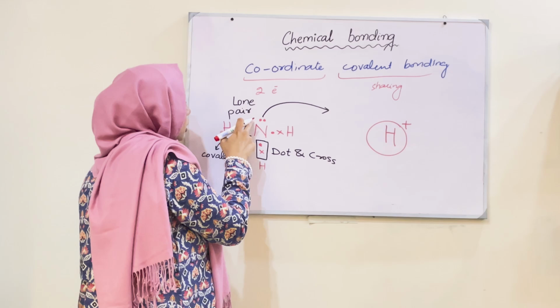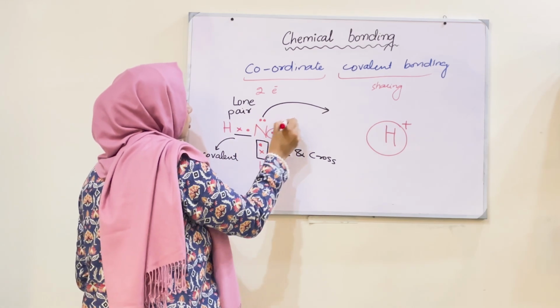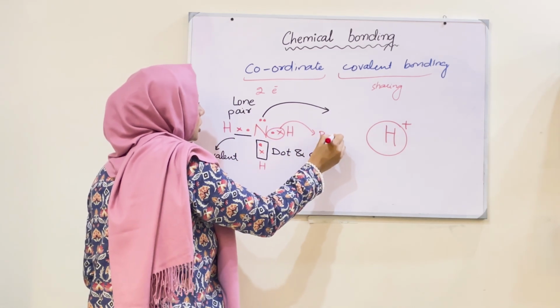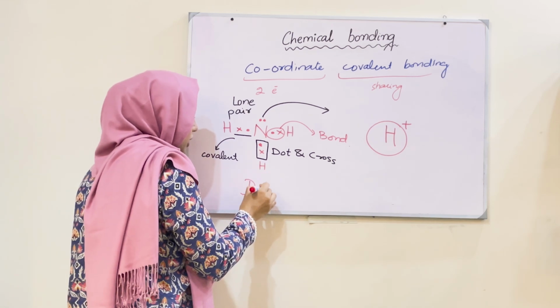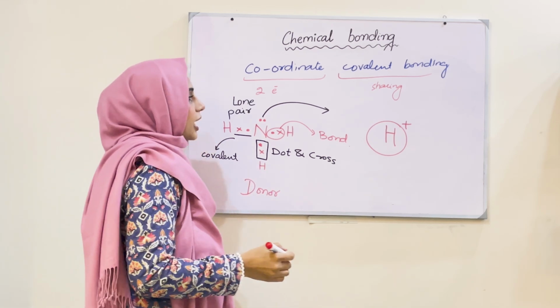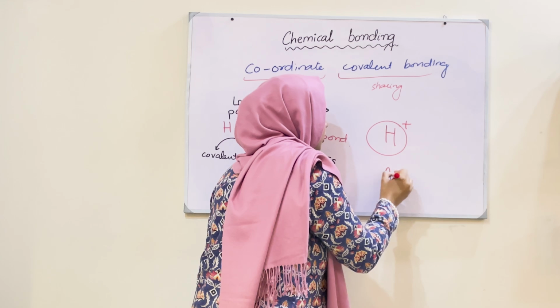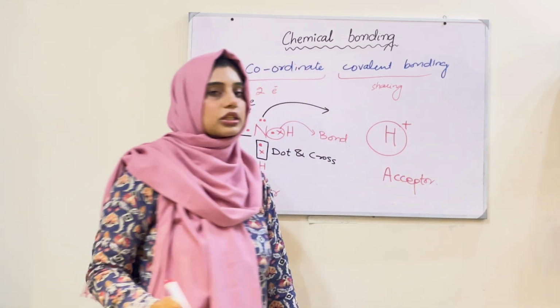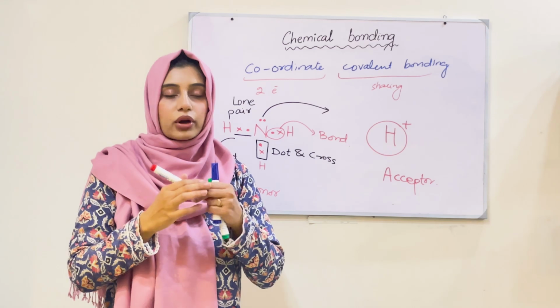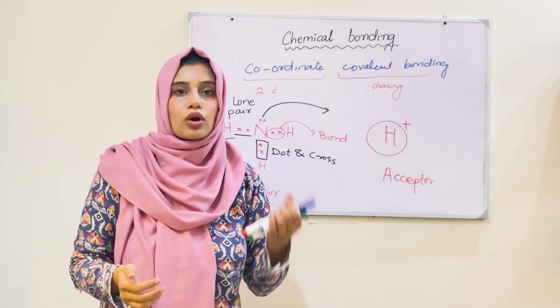So this is called lone pair, this is called bond pair. This is a donor because it is donating an electron pair, and this is called acceptor because it is accepting the electron pair. So this whole bonding is known as coordinate covalent bonding.